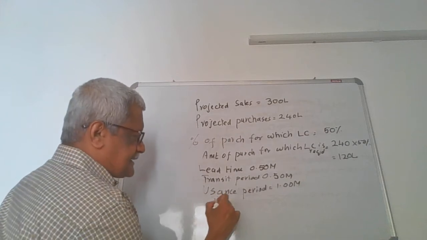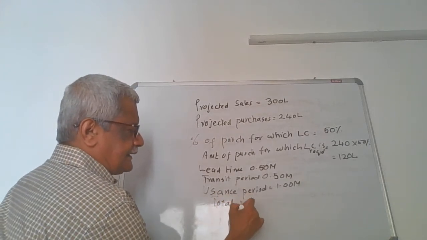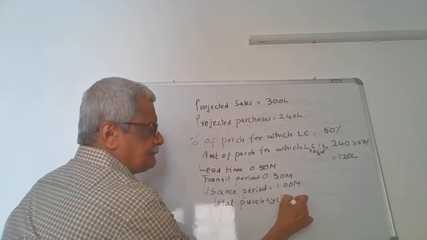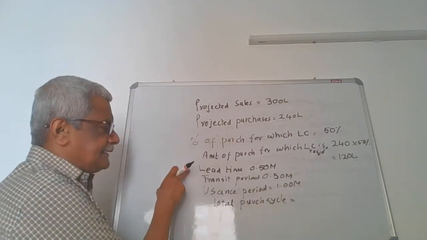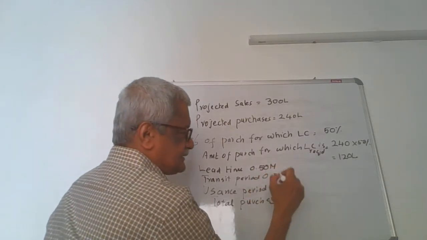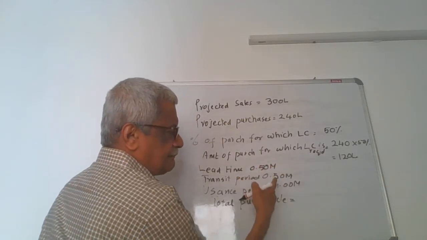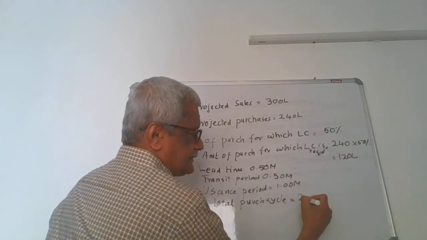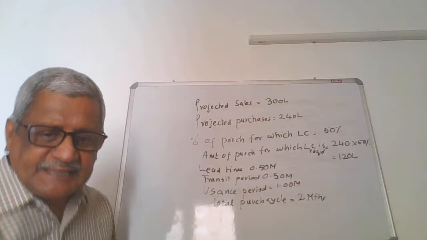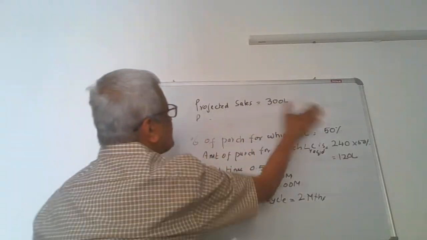The usance period or the credit period is equal to 1 month. So I will estimate the total purchase cycle. It is nothing but the sum of the lead time plus the transit period plus the usance period. In this case, it works out to 0.5 plus 0.5 plus 1. That is 2 months. Now, I will arrive at the LC limit as under.